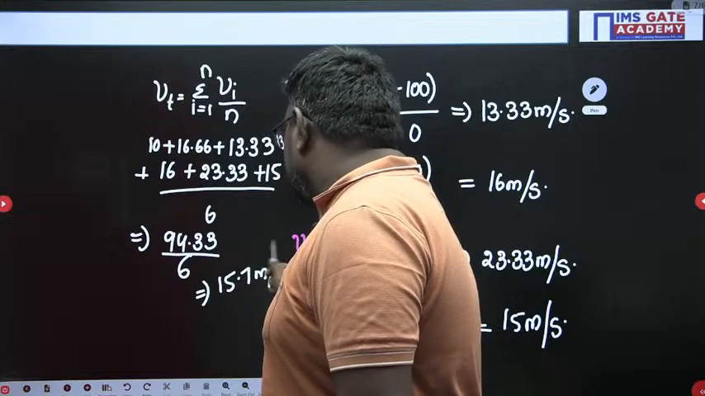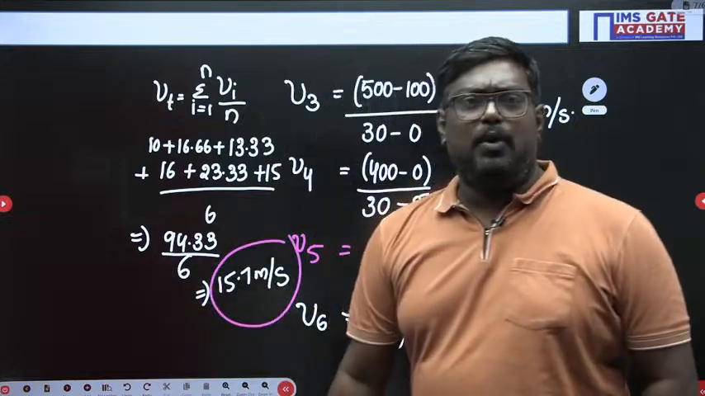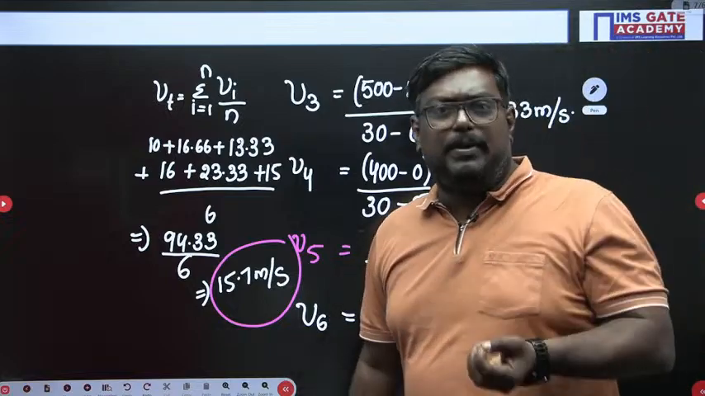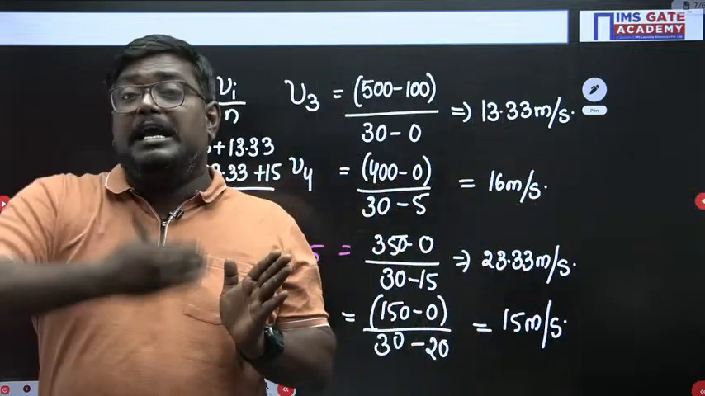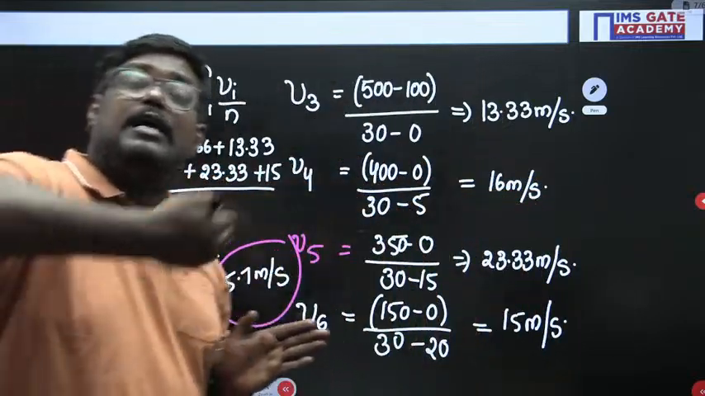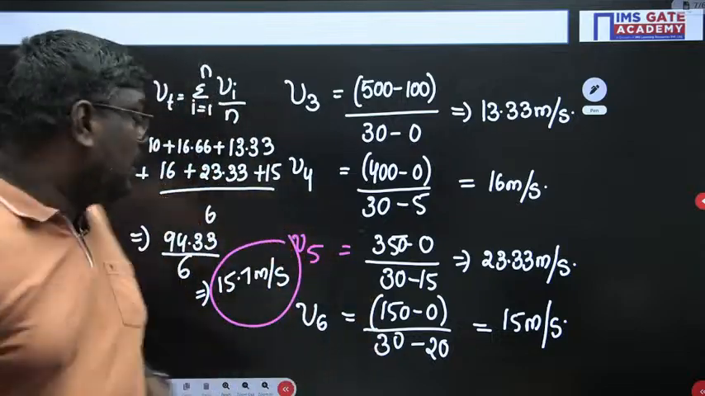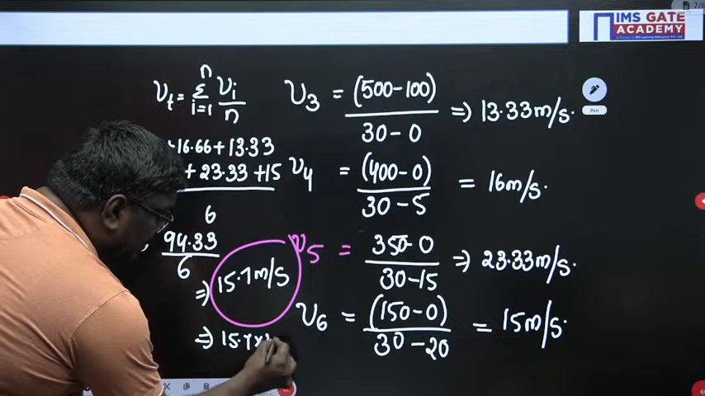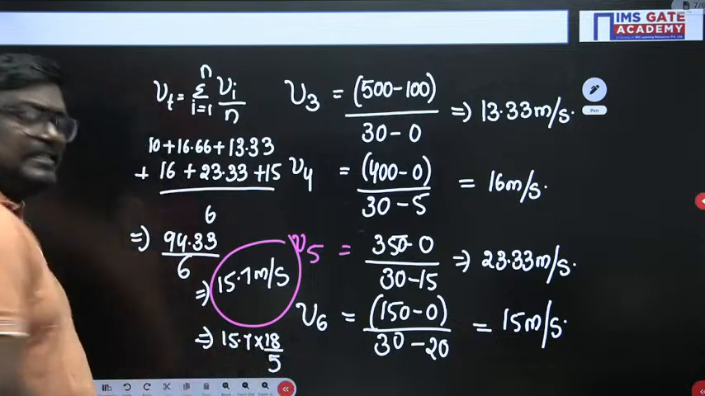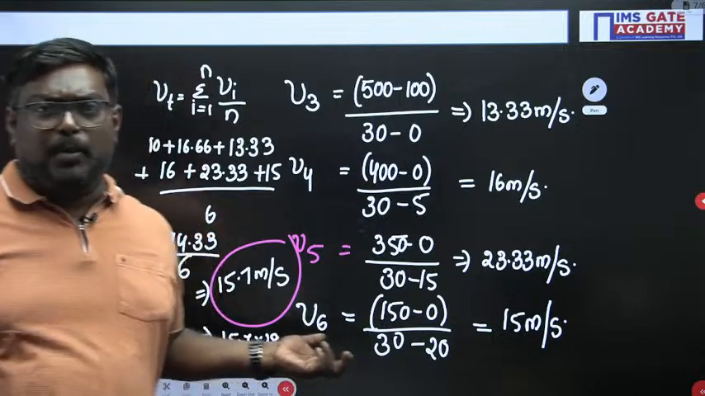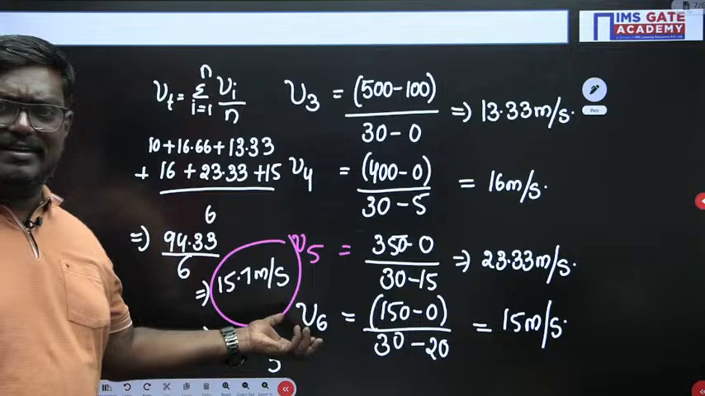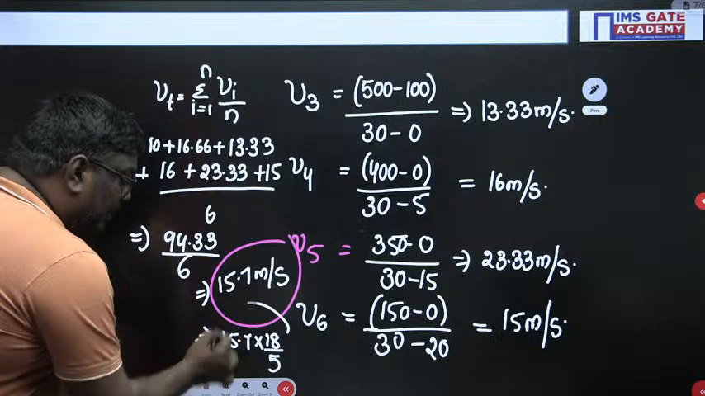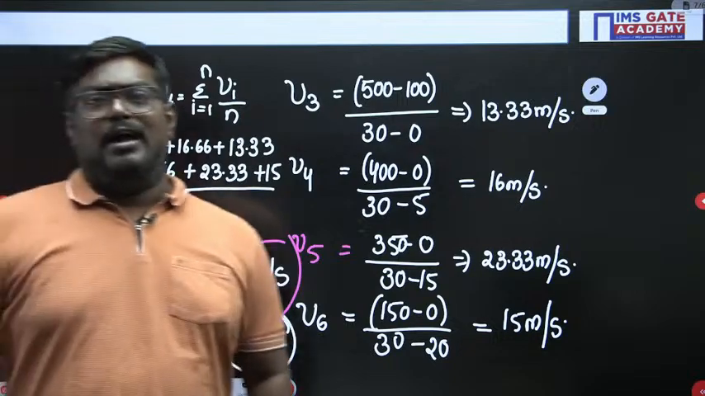So the final answer here will be equal to how much, sir? 15.7 meter per second. If they ask you the value in kilometer per hour, here we are not converting kilometer per hour into meter per second. We are converting the meter per second into kilometer per hour. So you just multiply 15.7 into 18 by 5. 18 by 5 will be around 3.6. So 3.6 into 15.7, it will be around 56. You will get the answer. So if they ask you in kilometer per hour, just multiply it by 18 by 5. I hope you are clear.